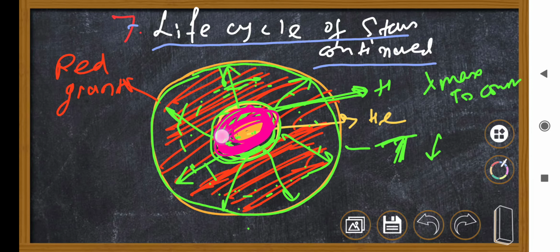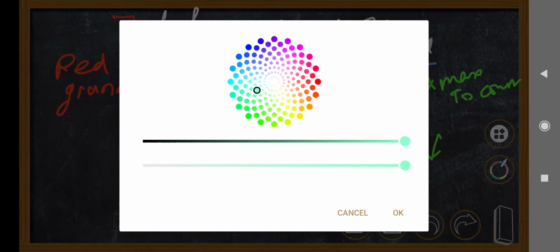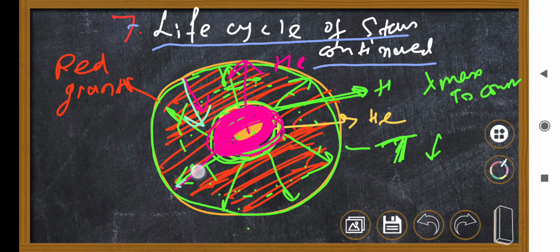I'm drawing this in this color, and suppose everything has changed into helium now in the core. Now again the star will not be able to produce energy, and it will contract. It will become smaller and smaller.